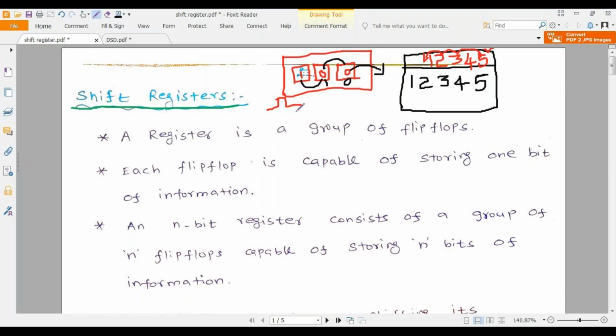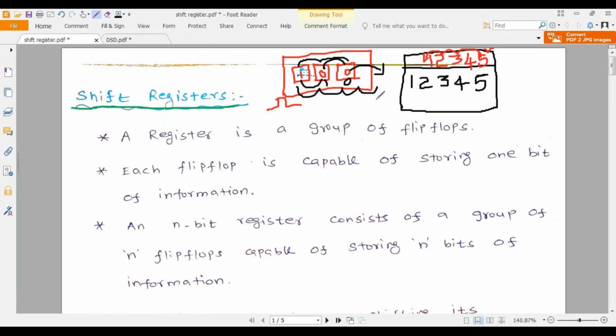If you apply a clock pulse, whatever value is present in your flip flop will be shifted to the next flip flop. If you are applying clock pulses continuously, the value present in your flip flop will be shifted to the next flip flop, and the next, and the next; like that it will keep on moving. This is called the shift register.